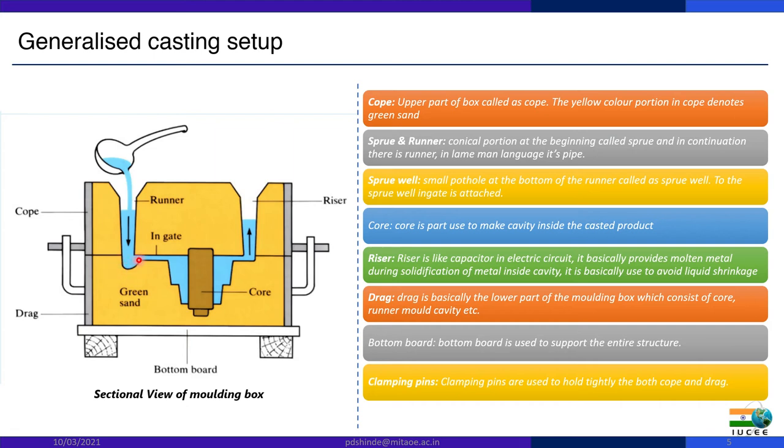So this sprue well is provided so that the liquid gets a continuous curved path and doesn't directly strike the bottom.